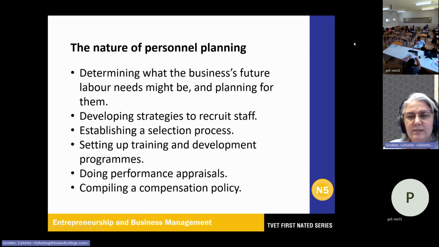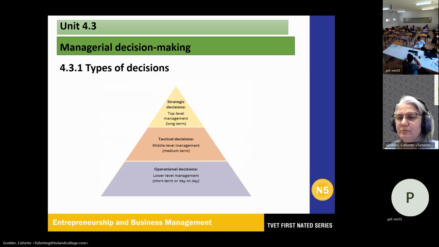Okay, so the next one, compiling a compensation policy. That must always be in place as well, should it be needed by the Labour department. All right, so we are moving on to managerial decisions. That is on page 94.